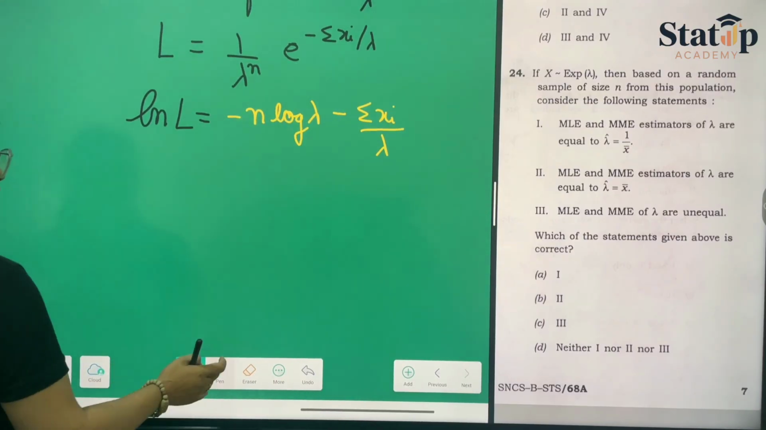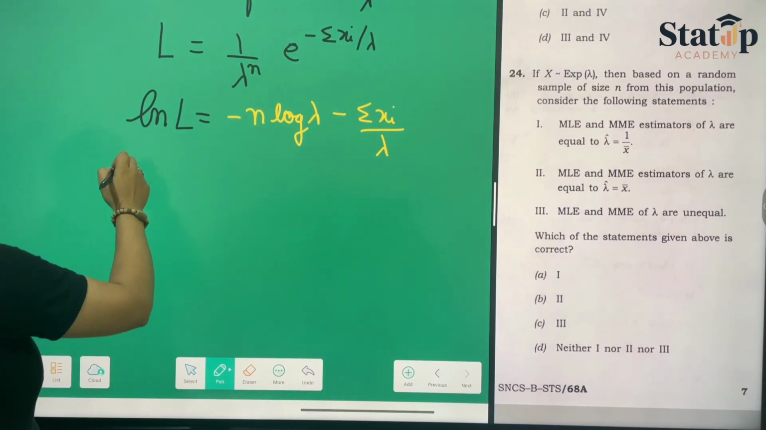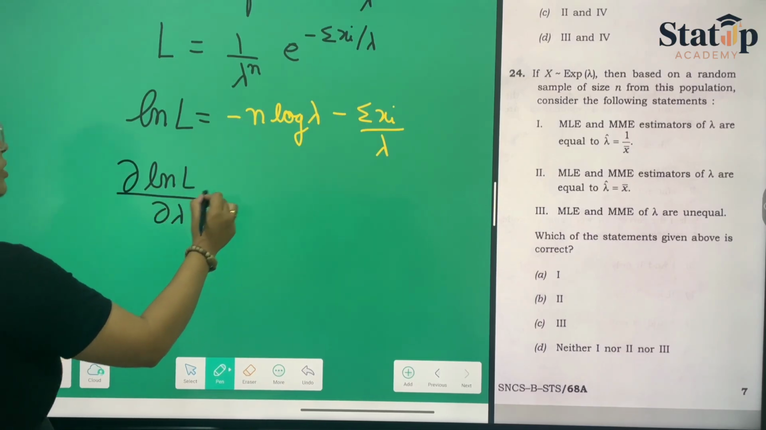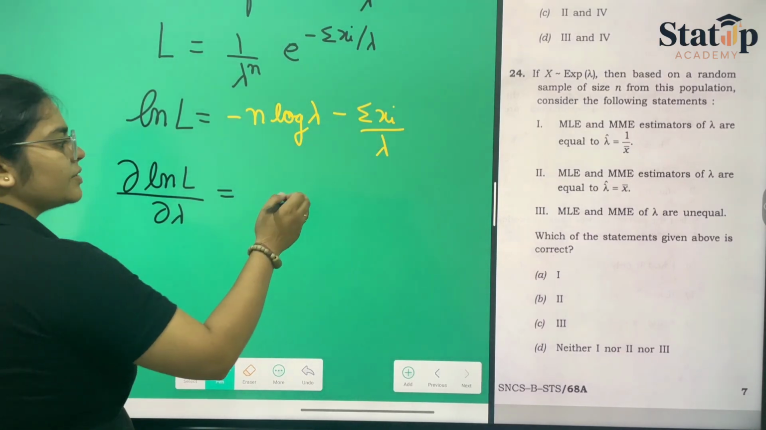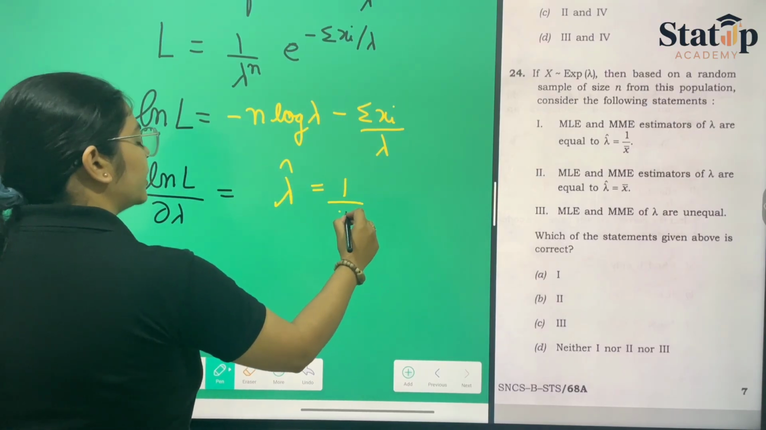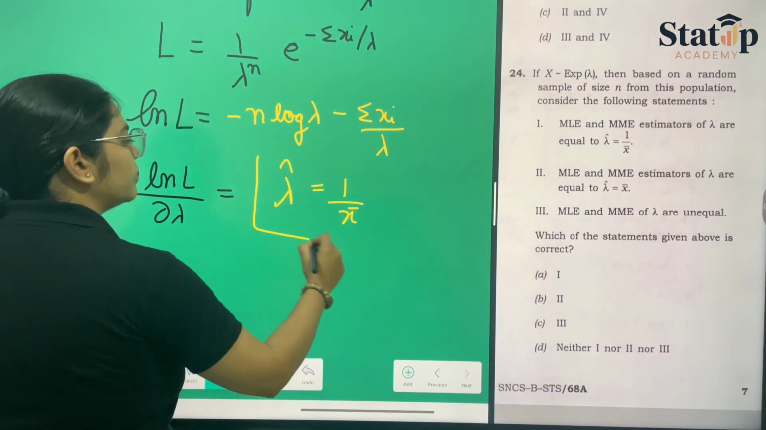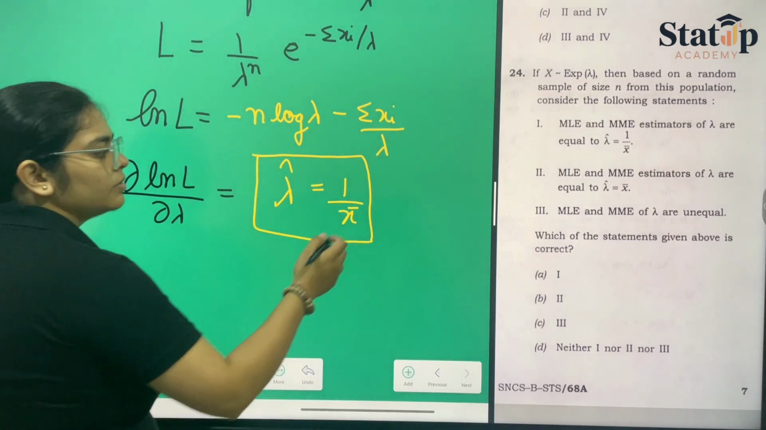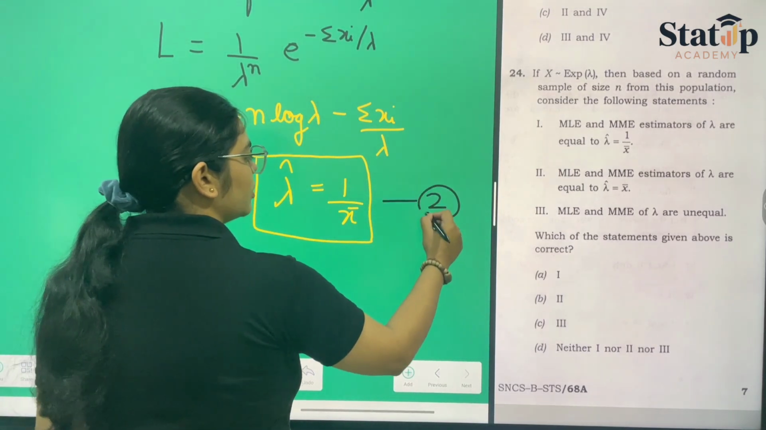Then we will be differentiating this with respect to lambda. On solving this, we will get lambda cap equal to 1 upon x bar. You can solve this on your own; I'm not solving it. So after that, we will be getting this, and it is our equation number 2.